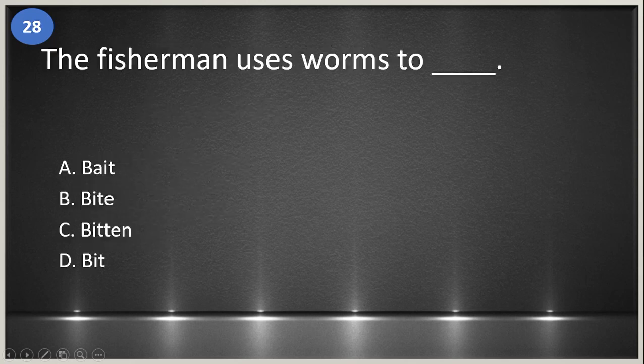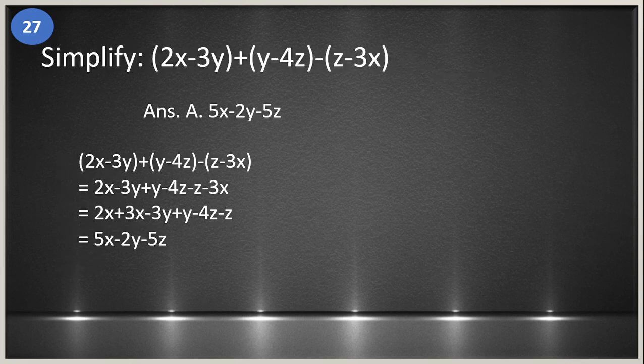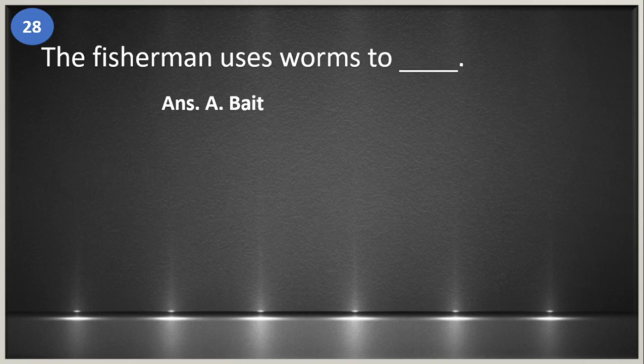Okay? 28. The fisherman uses worms to blank. A. Bait. B. Bite. C. Bitten. And D. Bit. The answer is letter A. Okay? So it is bait.